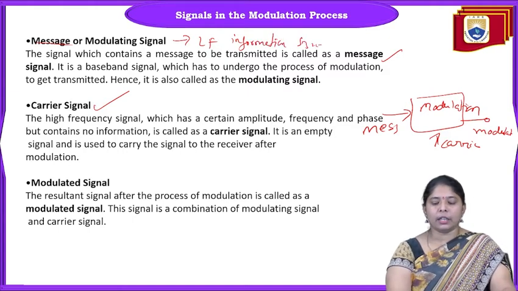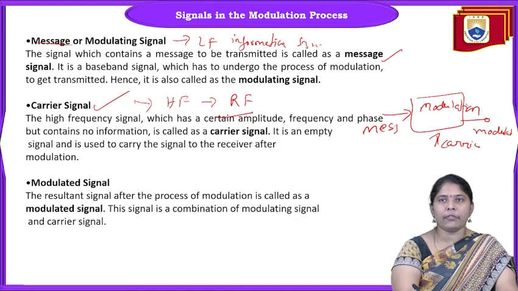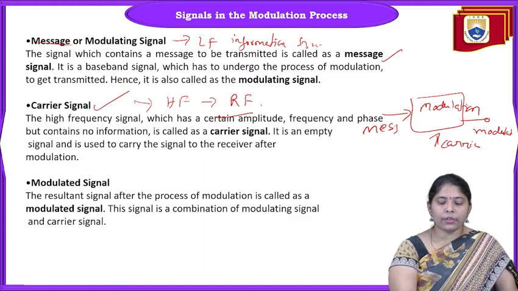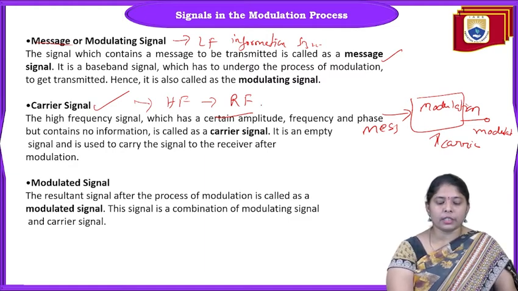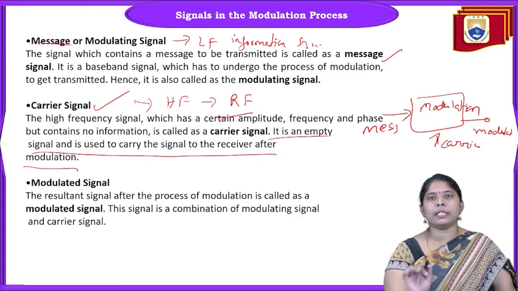What is the carrier signal? The carrier signal is a high frequency signal, also called RF. RF means radio frequency, which are higher frequencies. It is an empty signal used only to carry the message signal.